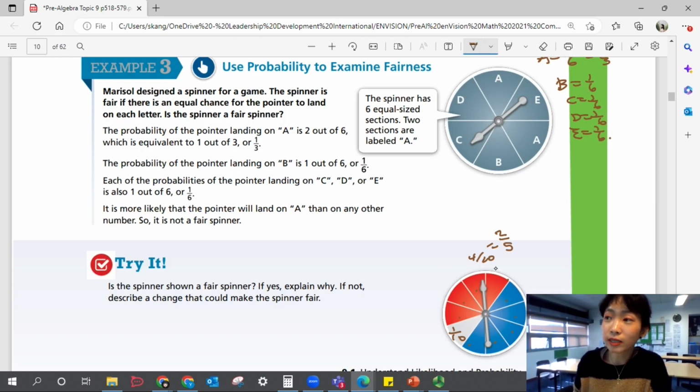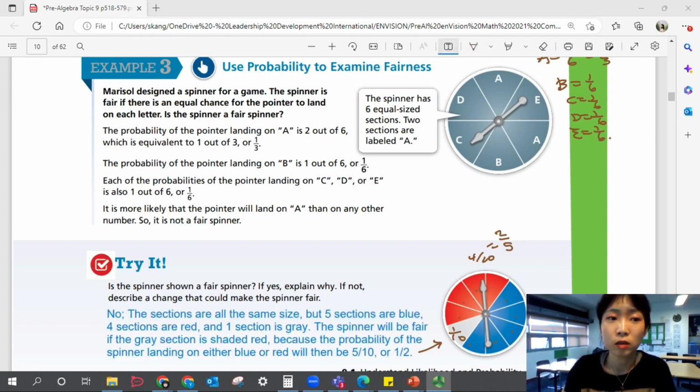Explain: the sections are all the same size, so they're all equally divided, but 5 sections are blue, 4 sections are red, and 1 section is gray. So the spinner will be fair if the gray section is shaded red, because the probability of the spinner landing on either blue or red would then be half and half, right? If this gray section were to be colored red, then it would be a fair spinner. But it's not. So unfortunately, it's no.